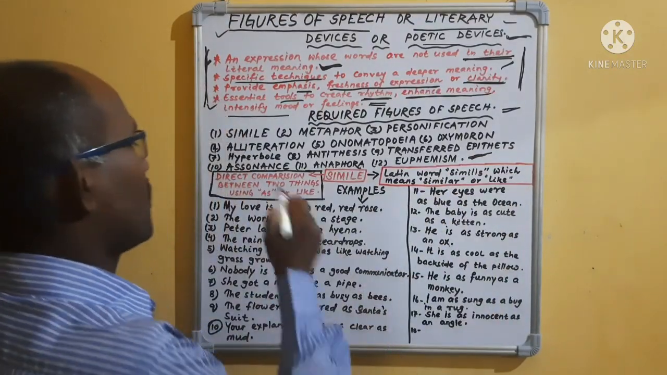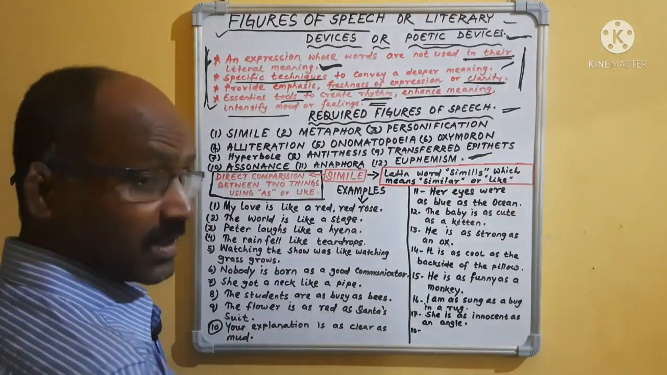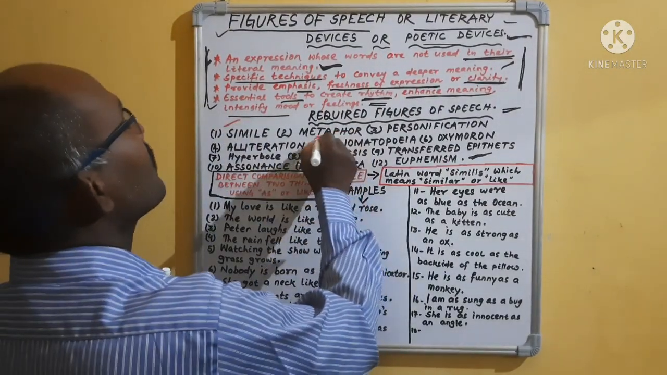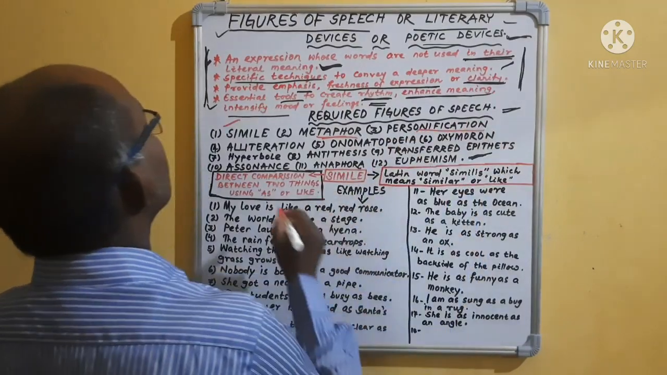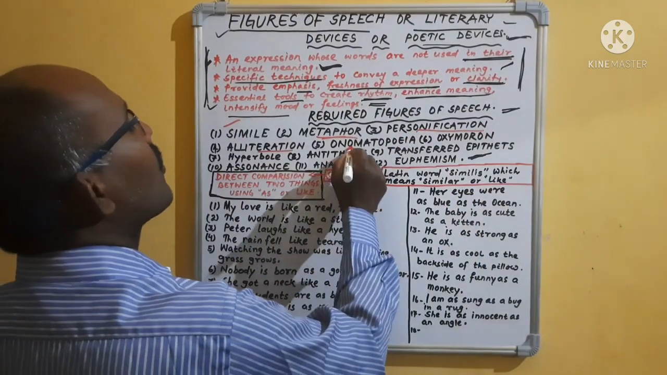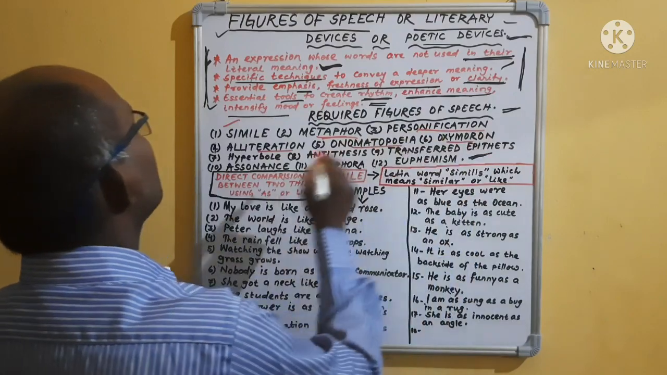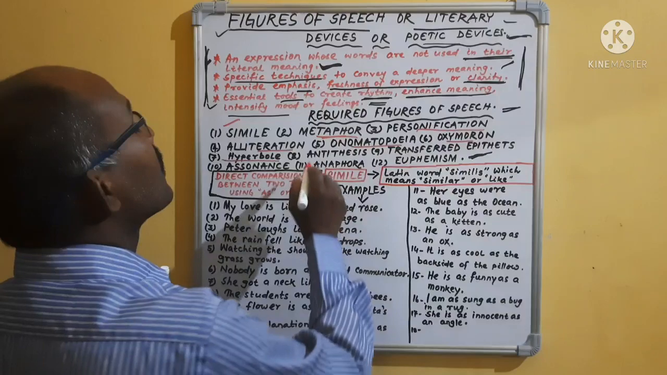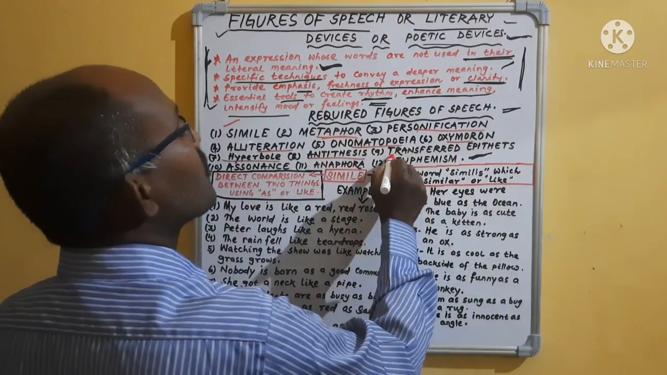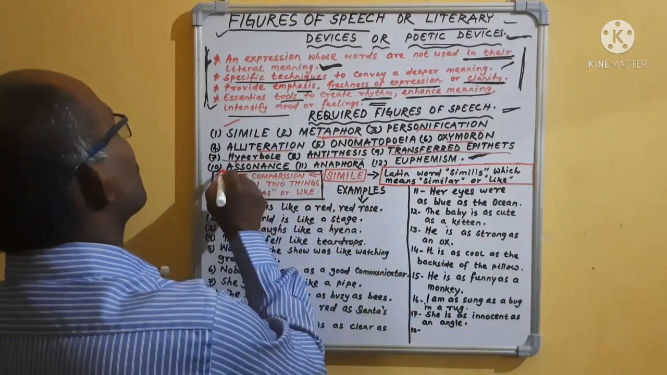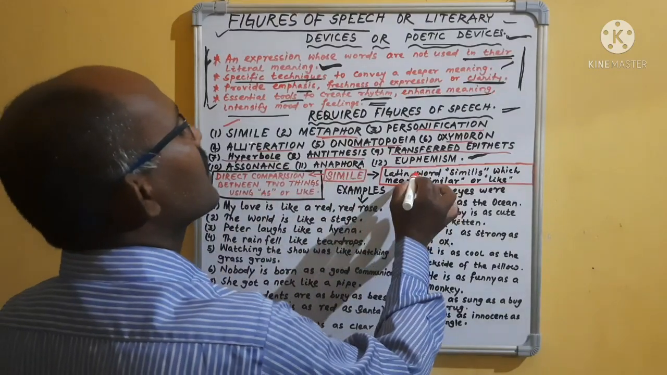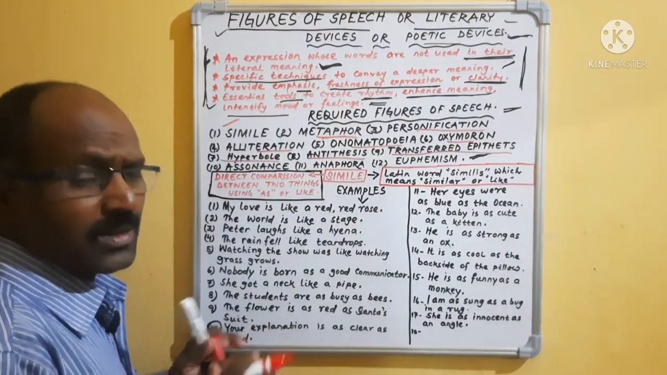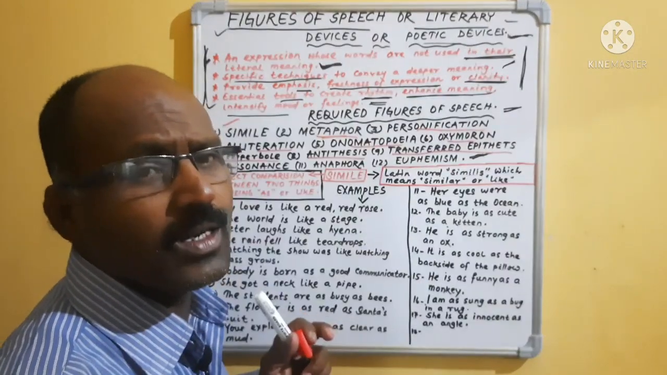What are they? Number one is simile. Simile, you should know, it is one kind of figure of speech. Metaphor, personification, alliteration, onomatopoeia, oxymoron, hyperbole, antithesis, transferred epithets, assonance, anaphora, euphemism. That means these are the basics. These are used in your textbook, in your literature book.